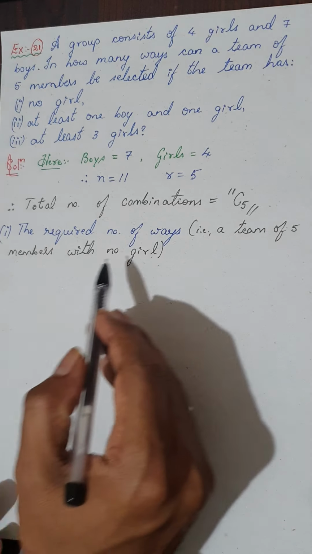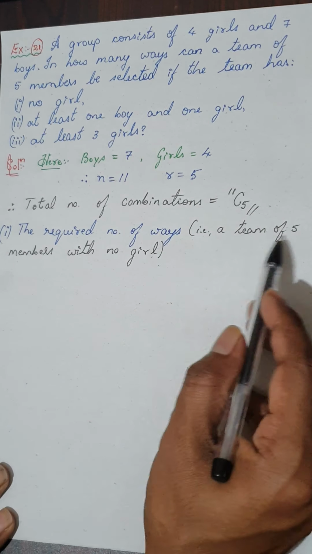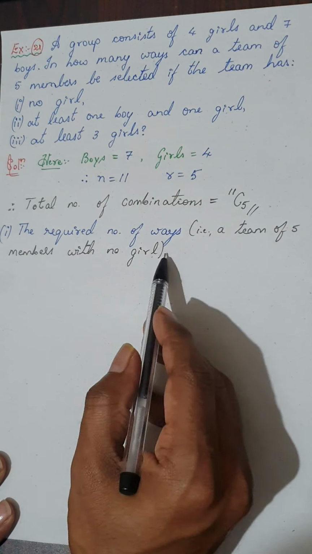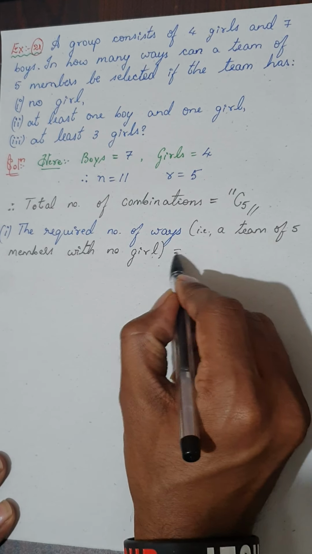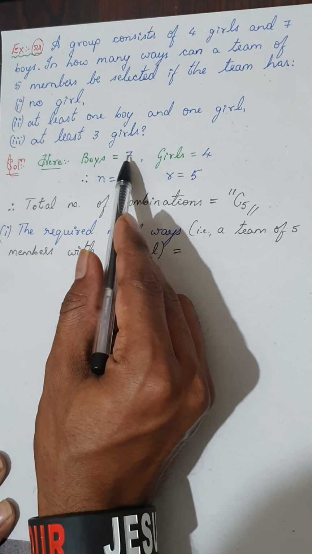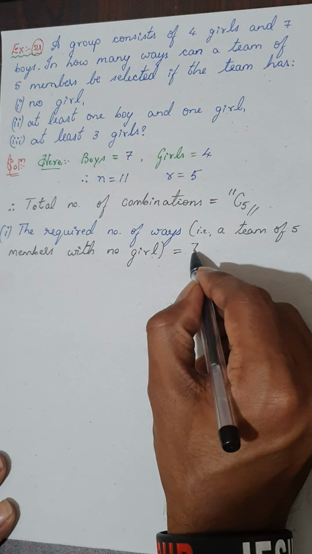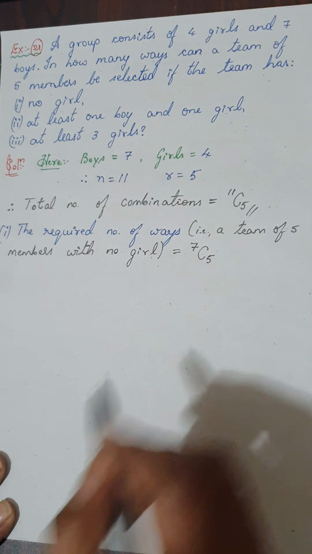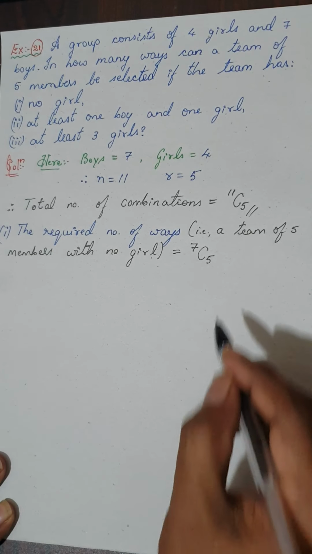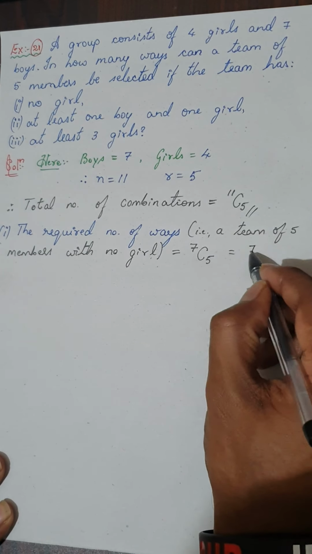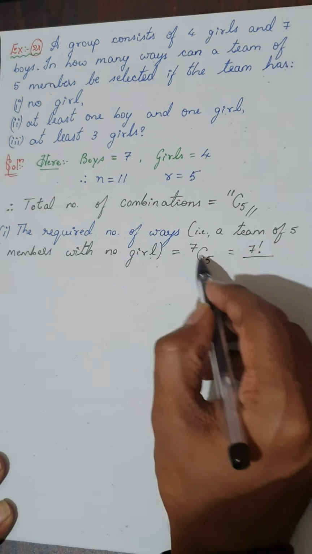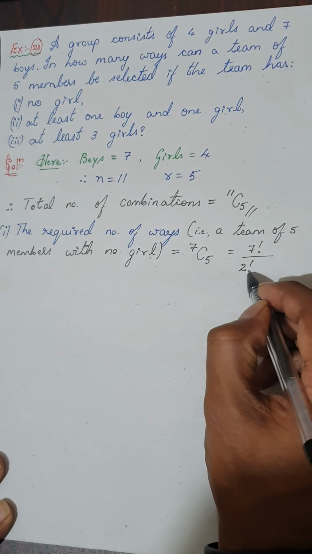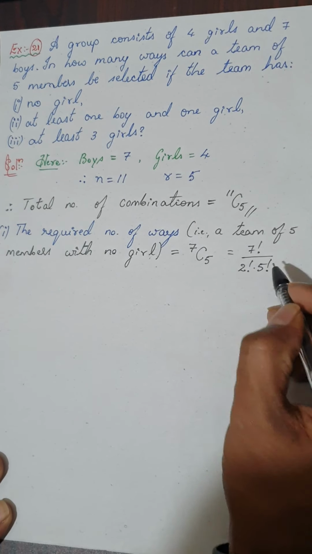Therefore, the required number of ways, that is a team of 5 members with no girls. This is nothing but, as I told you, they are just selected from boys part. So out of 7 boys, we have to select 5. This can be done in 7C5 ways. Okay, so this is nothing but, if you use your formula 7 factorial by (7 minus 5), that is 2 factorial, into r is 5 factorial.